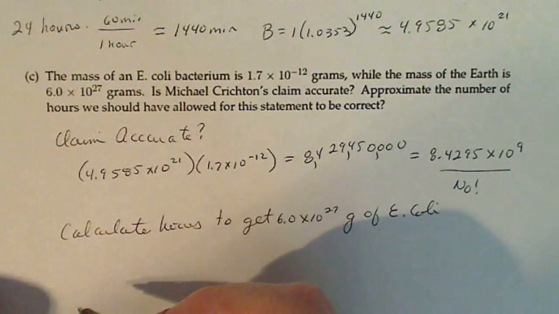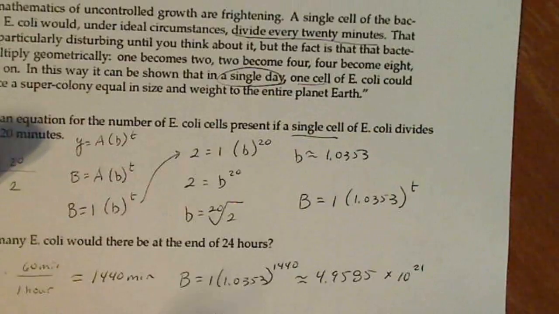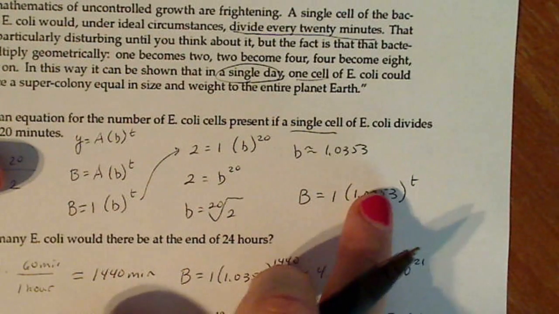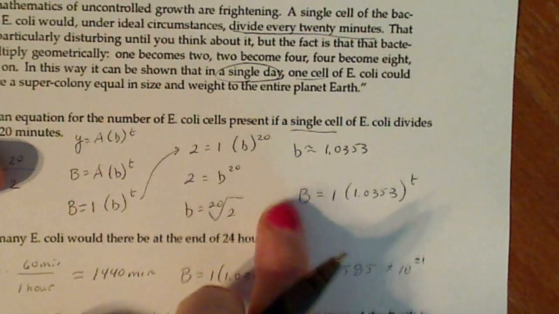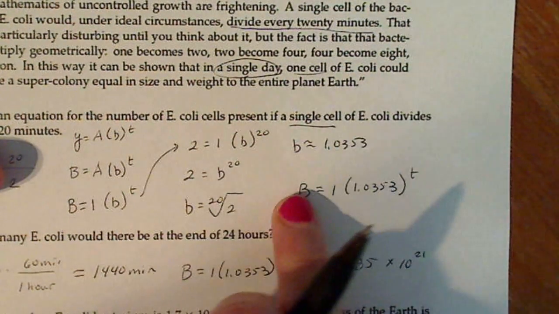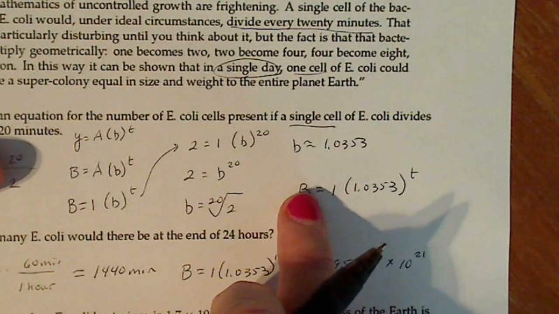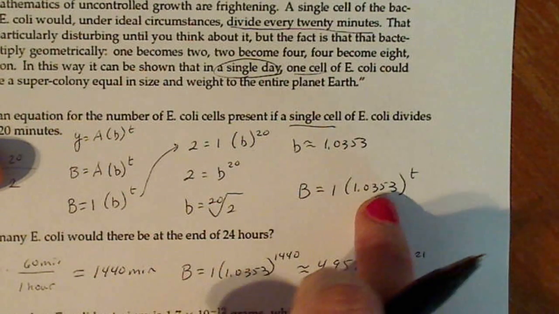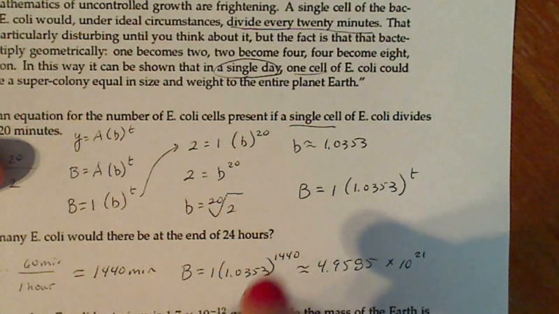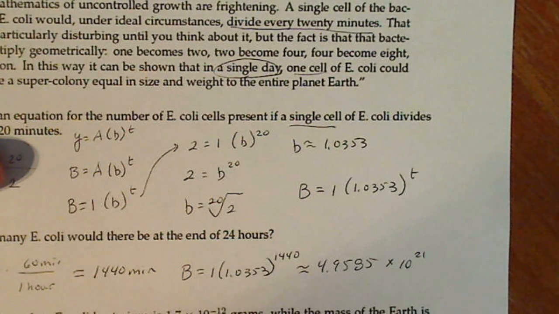To do that, I can't really use this formula straight away because this is just number of bacteria. But if each of these bacteria B weighs 1.7 times 10 to the minus 12, if I want the weight, I just multiply that number on both sides, and I have adjusted my formula to work for the, not necessarily the weight, but the mass.